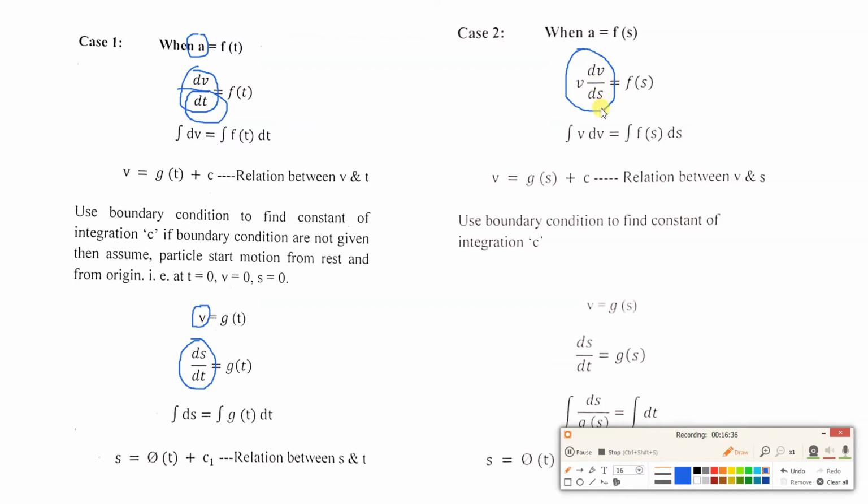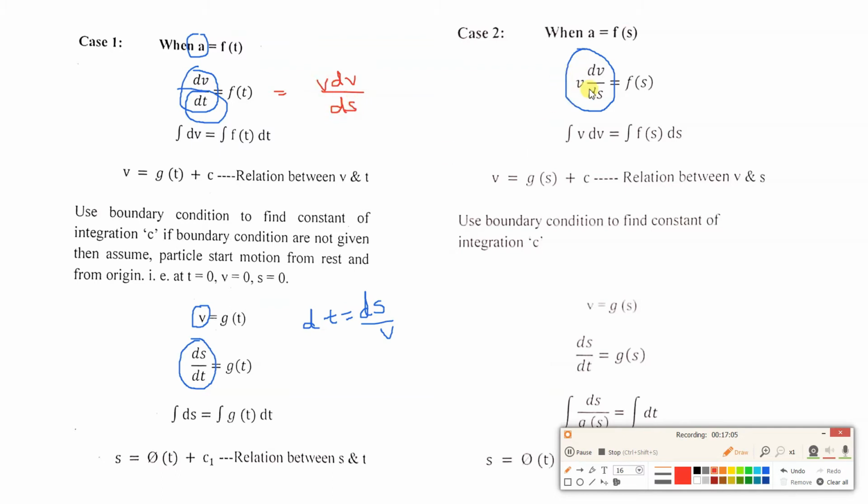v dv by ds. Basically, from this equation you get dt is equal to ds upon v. Substitute that in this equation, so dv will remain as it is, dv divided by ds upon v.